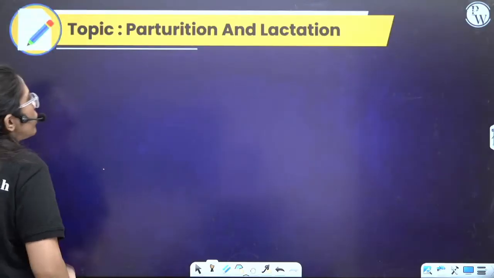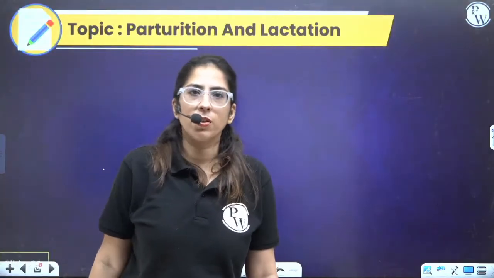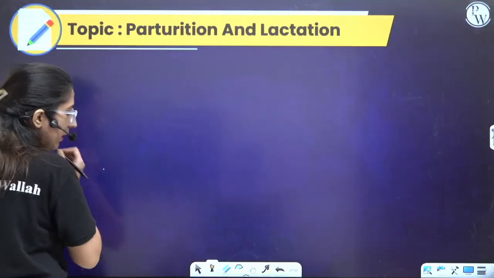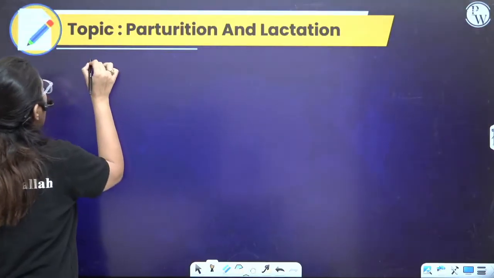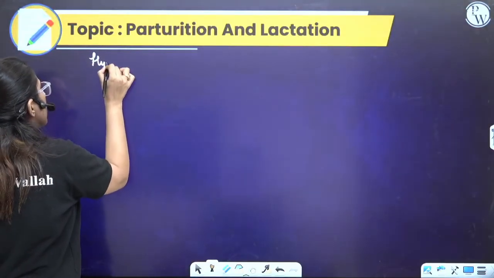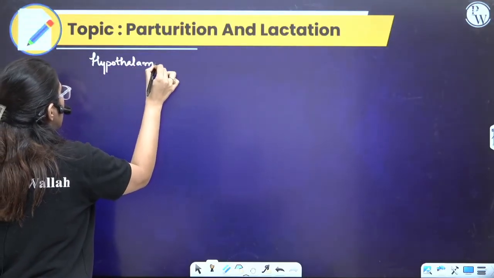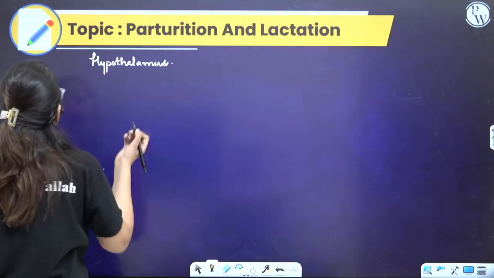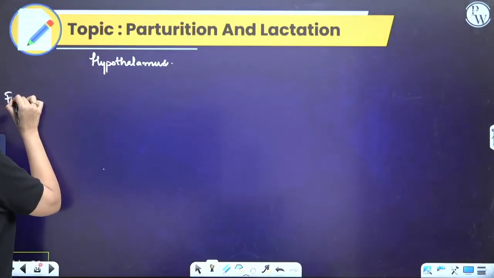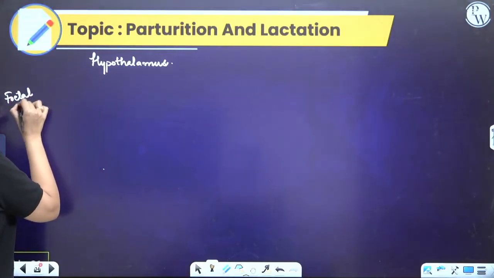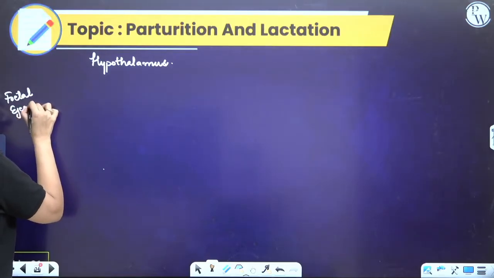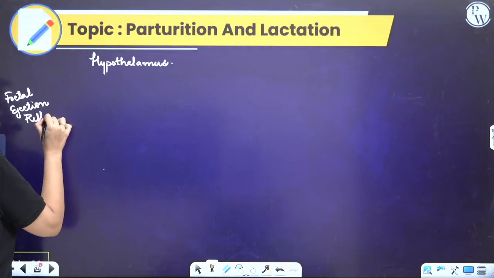Next is parturition. Parturition. So parturition, listen very carefully. Here, hypothalamus is the structure. First comes the fetal ejection reflex. Fetal ejection reflex.